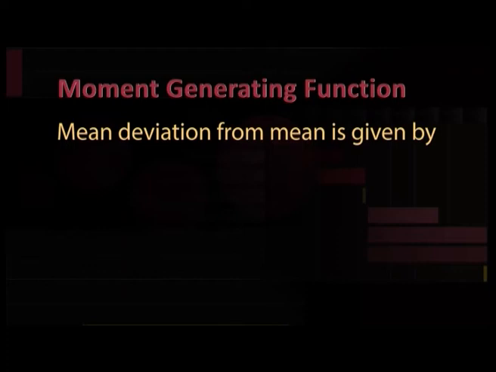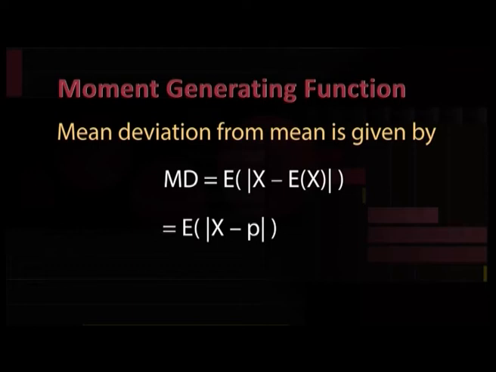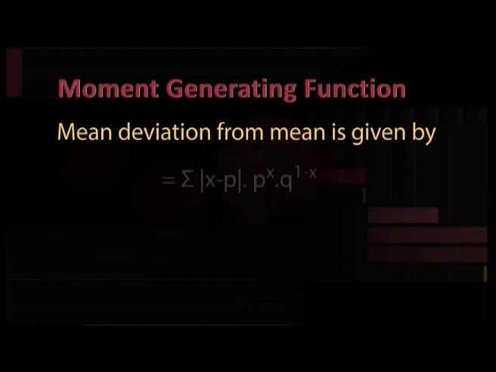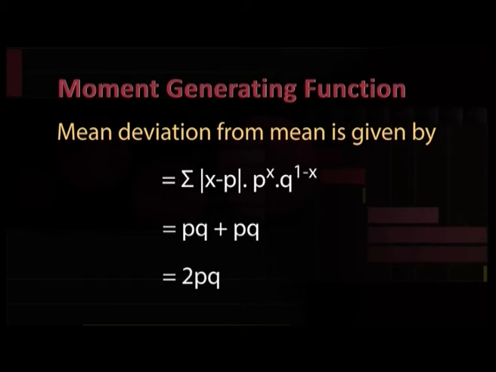Mean deviation from mean is given by MD equal to expectation of absolute x minus E of x, which is equal to expectation of absolute x minus p, which is equal to summation of absolute x minus p into P of x, which is equal to summation of absolute x minus p into p to the power x into q to the power 1 minus x, which is equal to pq plus pq, which is equal to 2pq.